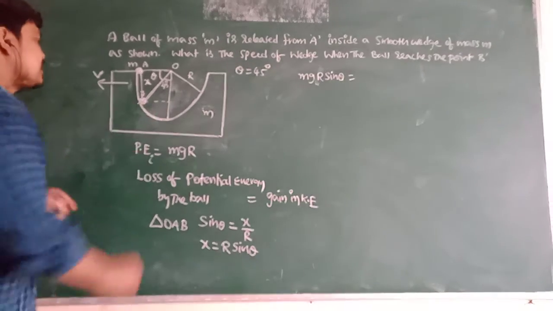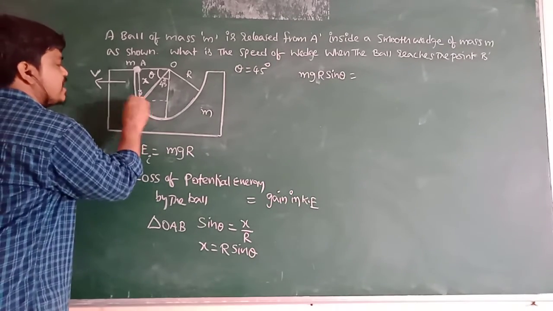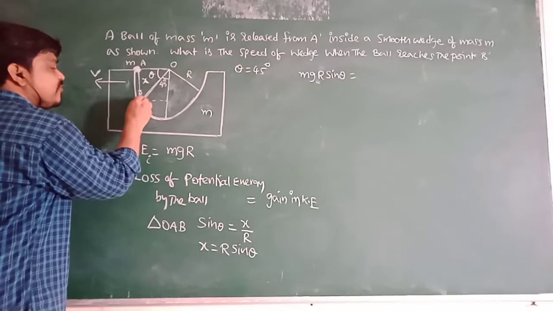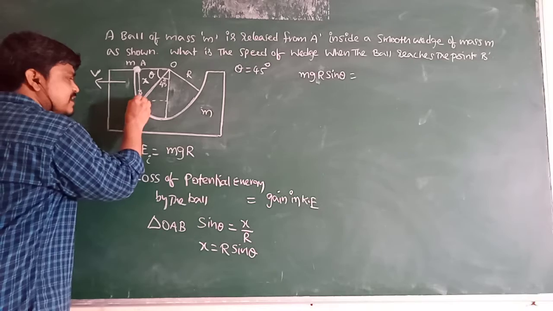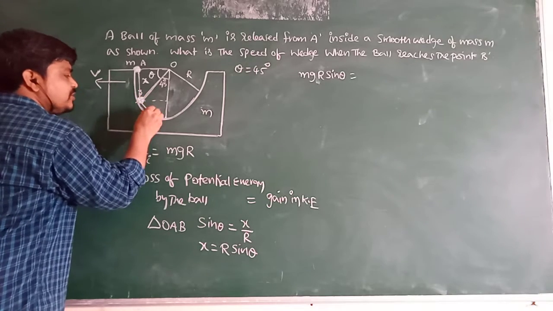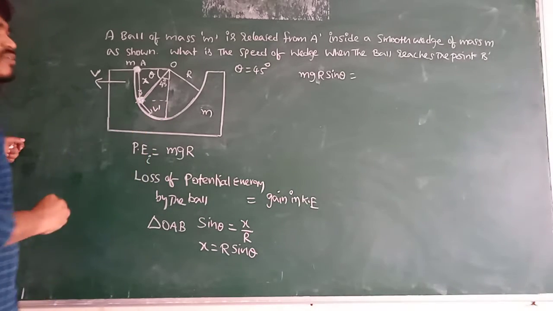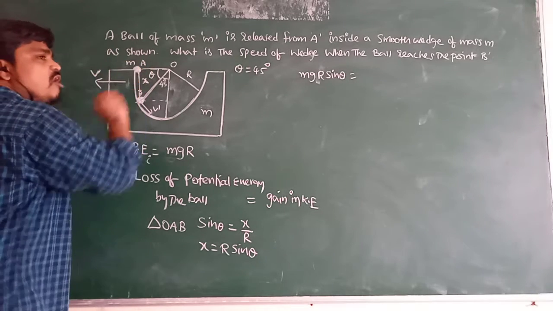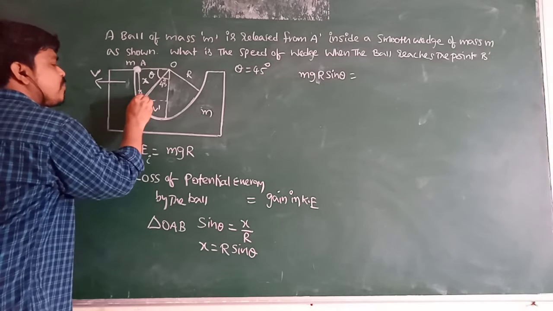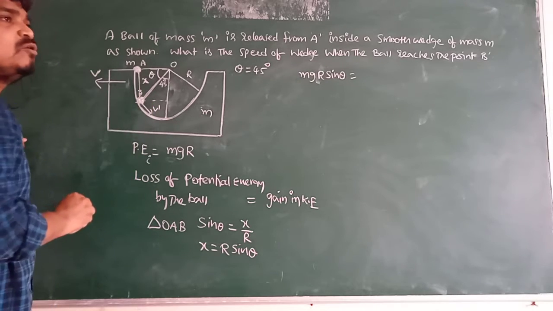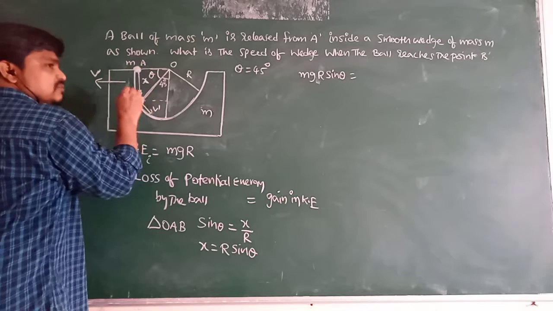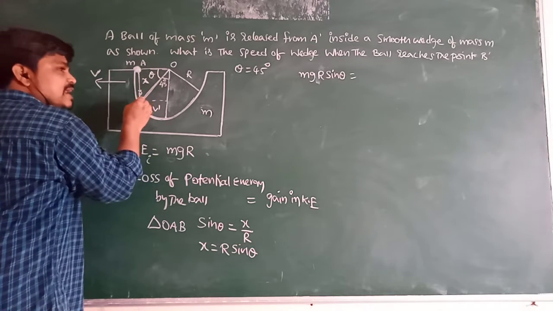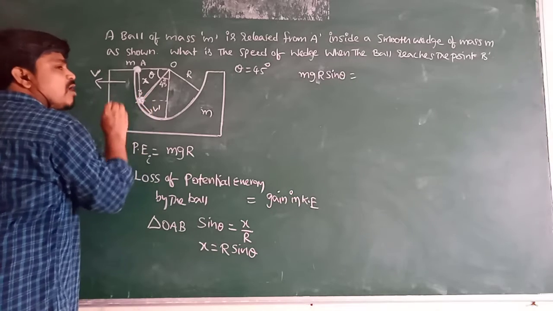See here, when the ball reaches point B, it has some velocity v dash. Initially it doesn't have any velocity, it is falling freely. So when it reaches point B, some amount of lost potential energy is gained by the ball in the form of kinetic energy.